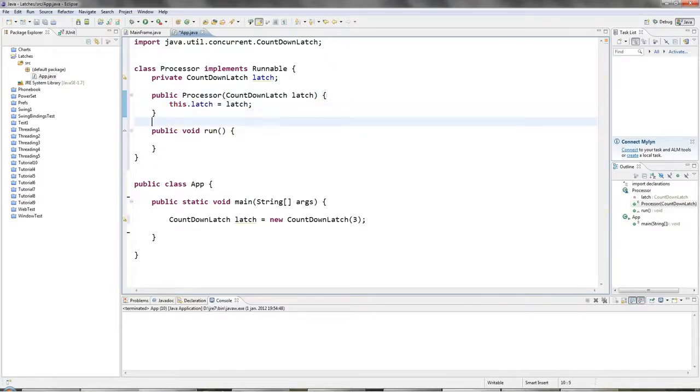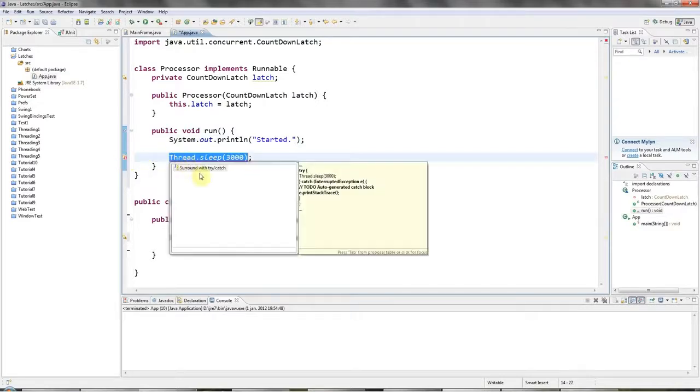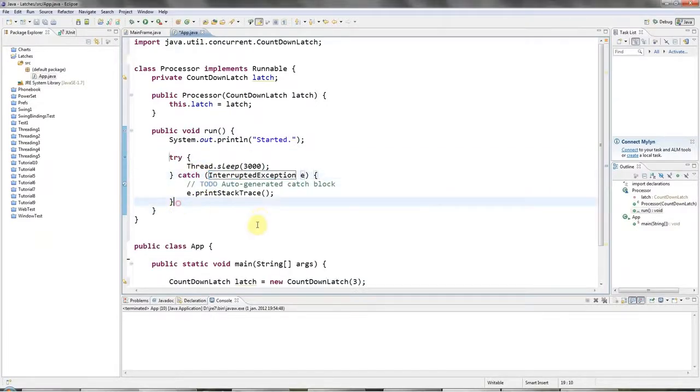Now in run, what I'm going to do is I'll have a sysout in here so that we know when this thread started, and I'll say started, and I'll simulate some useful processing as usual by doing Thread.sleep, and let's have 3 seconds, and I will handle the exception with a try catch.